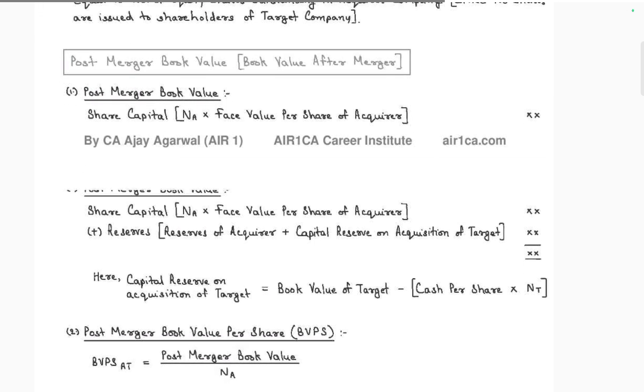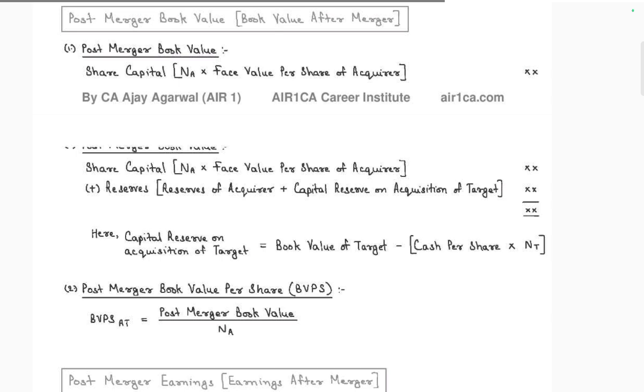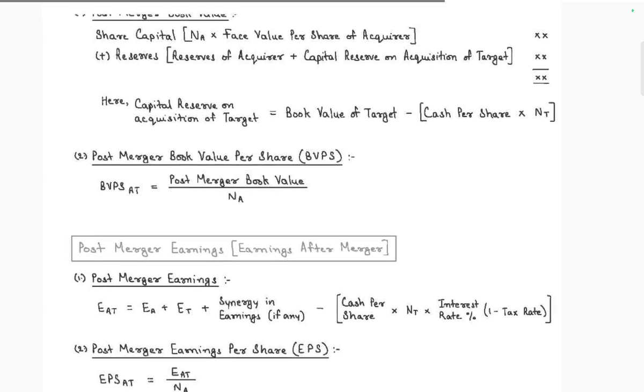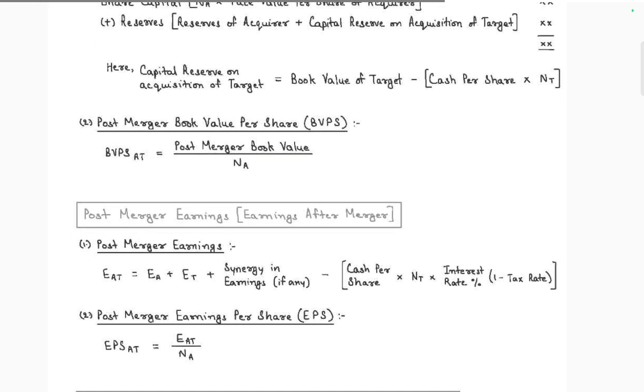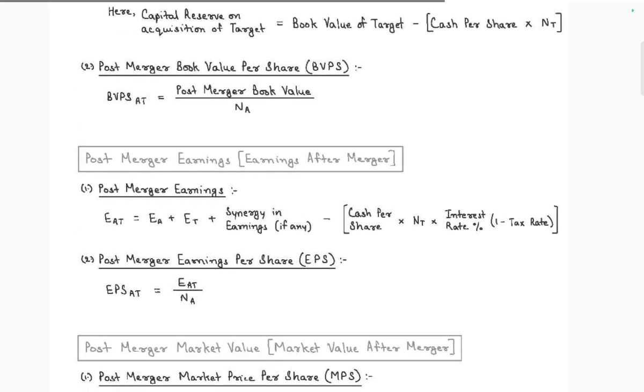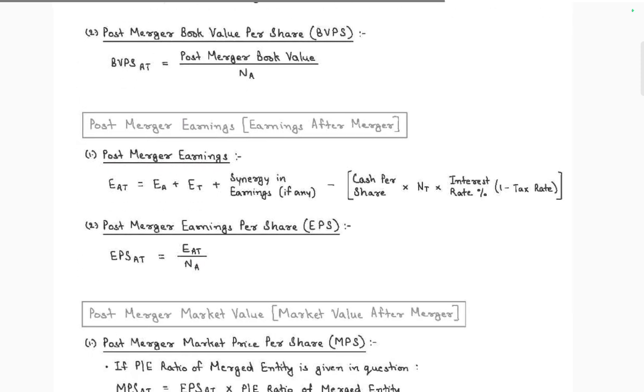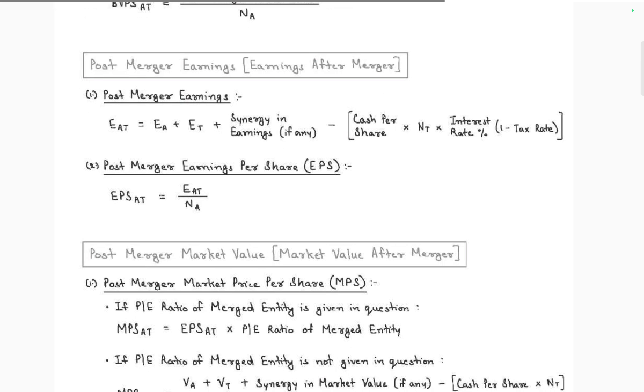The reserves and surplus of the acquirer with number of reserves and capital, acquisition target book value of target cash as per the entity. Post merger book value per share is post merger book value by number of acquirers. Post merger earning is equal to EAT of the acquirer plus ET plus synergy, cash per share into interest rate on interest. Post merger EPS is equal to ET.